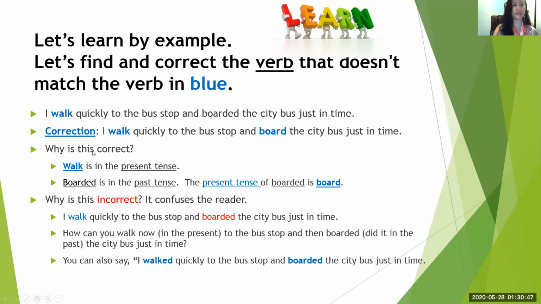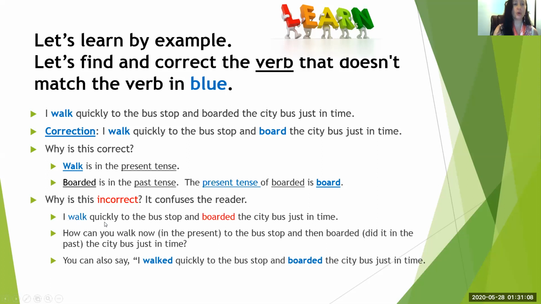Okay, why is this correct? Okay, walk is in the present tense. Boarded is in the past tense. The present tense of boarded is board. Why is this incorrect? It confuses the reader.